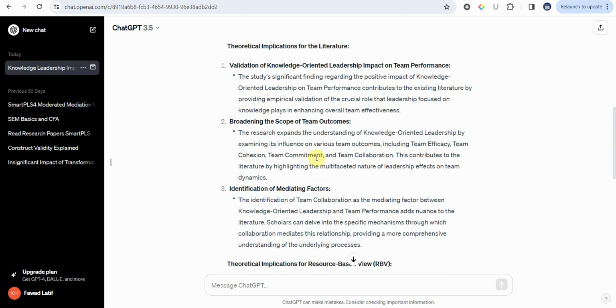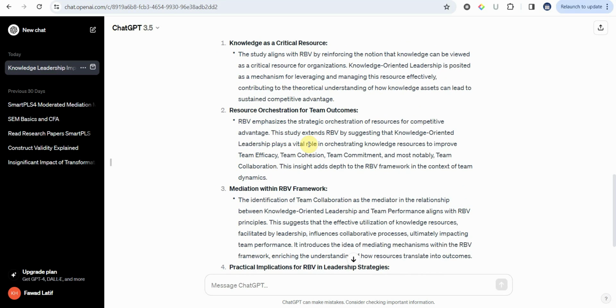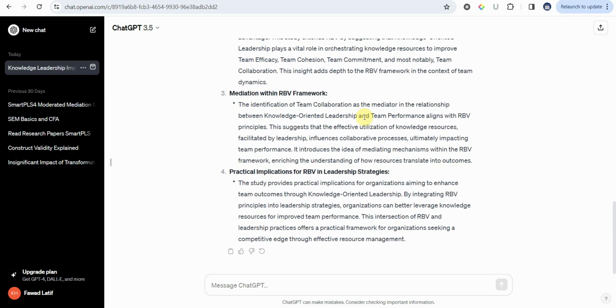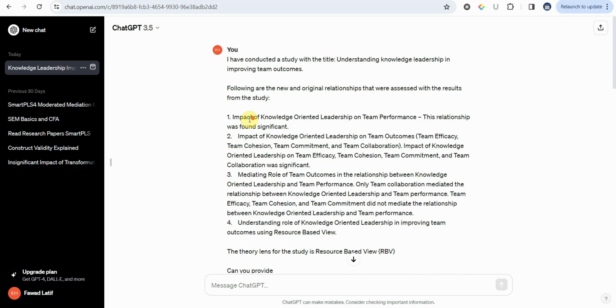Now this is much better. So again, you need to go back, change your prompts, redo it and see what fits. Again, you can ask ChatGPT to further modify and make it sound more like implications, consequences of your study results. Now again, for that you need to understand what implications are. That's how you create better prompts. I hope this small session has helped you understand the use of ChatGPT for generating theoretical implications. Now, let me copy this whole thing here